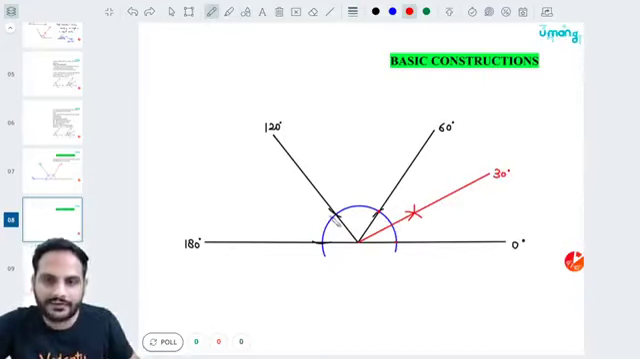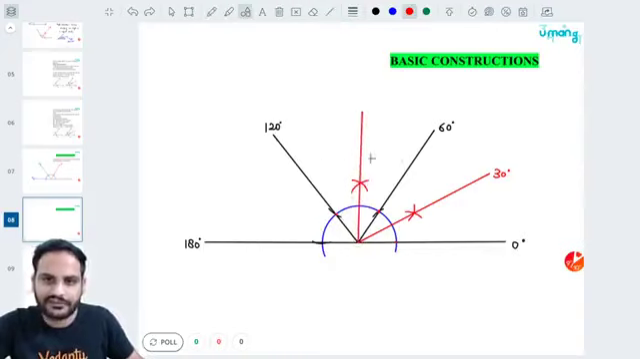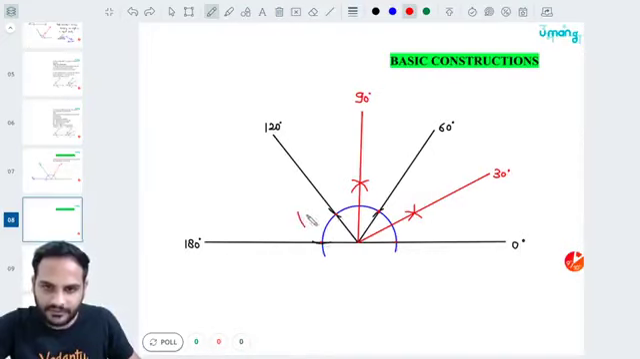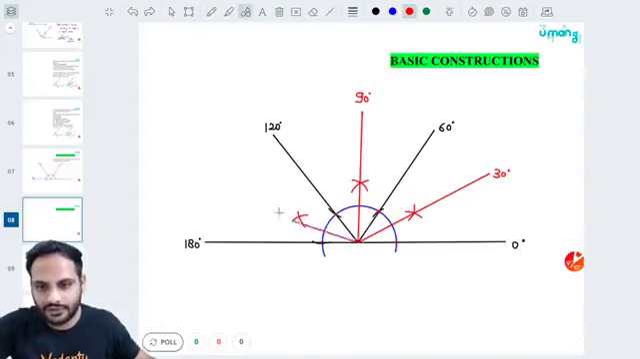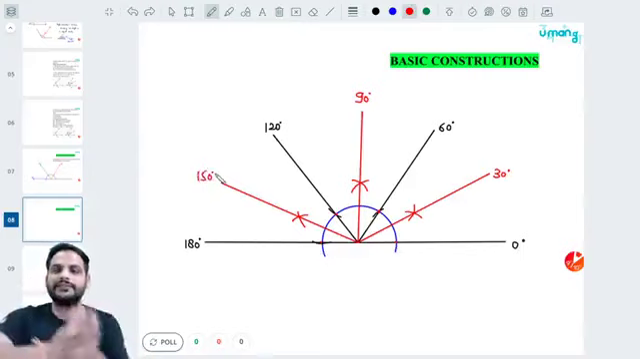Now between 60 and 120, if I make one cut here and another here, and draw a line through this, I will get 90 degrees. Between 120 and 180, do the same thing: keep the tip of the compass over here, make one cut, keep it over here, make another cut, and the line through this gives us an angle of 150 degrees. So these are the different angles we have formed.